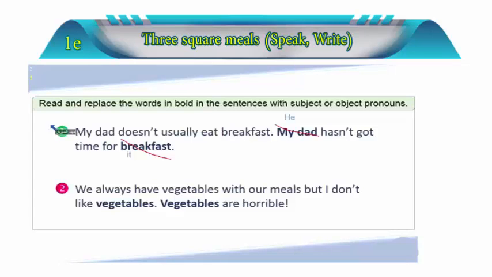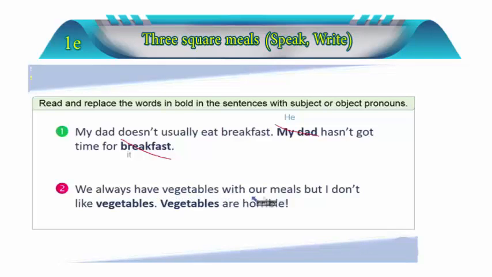Then, what do we have over here? It says, we always have vegetables with our meals, but I don't like vegetables. Vegetables are horrible. You see, they have repeated vegetables many times. 1, 2, 3. So in that case, what do we have to do? What can we say about it? Can we replace it? Yes, we can. What should we do? Come on, let's do it together.